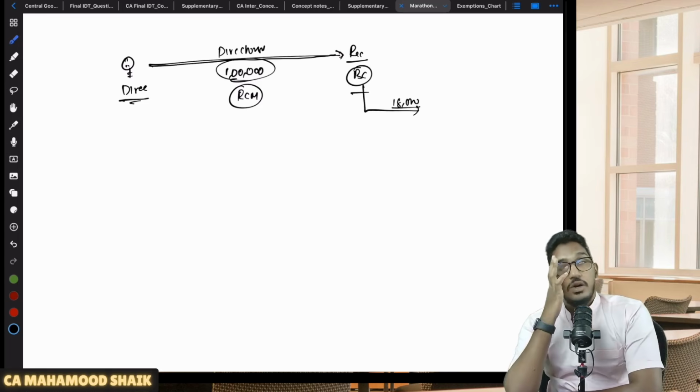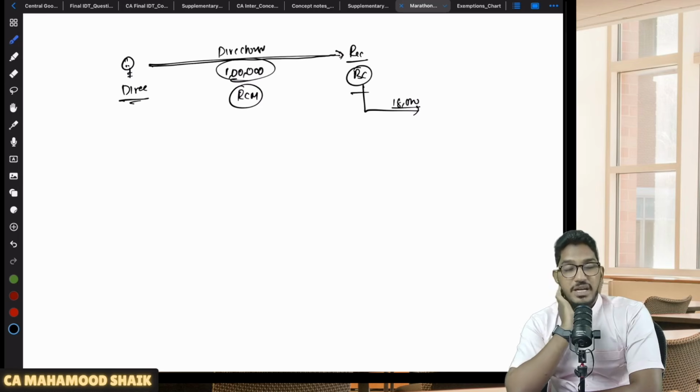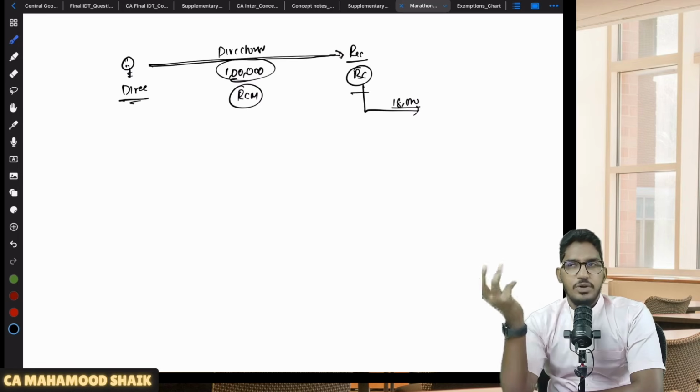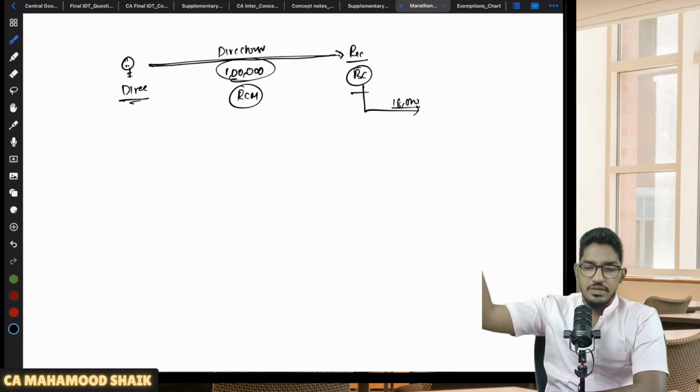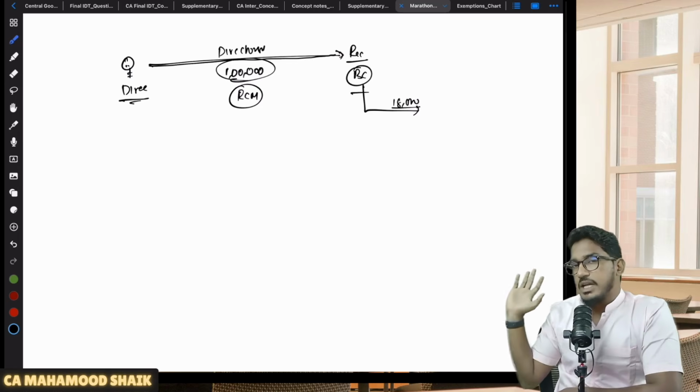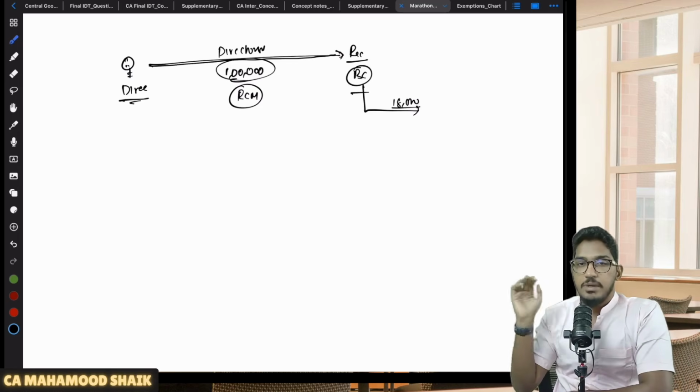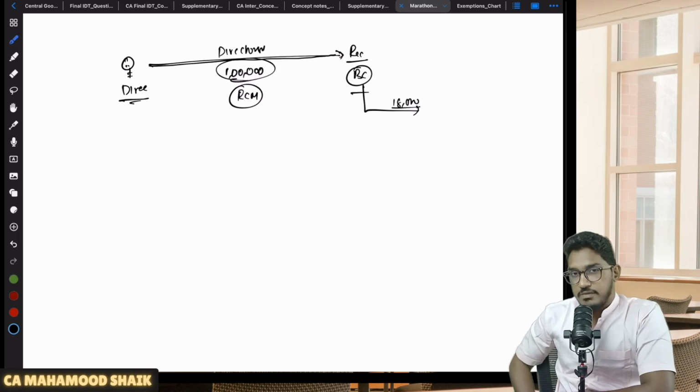But here there is one conflict. See, companies started arguing that when we are paying remuneration to the director, director is our employee. So that is services provided by an employee to the employer in the course of employment, which is neither a supply of goods, nor a supply of services. It is getting covered under Schedule 3. So we will not be paying any GST. Like that, companies are not paying GST under RCM on directorship services.